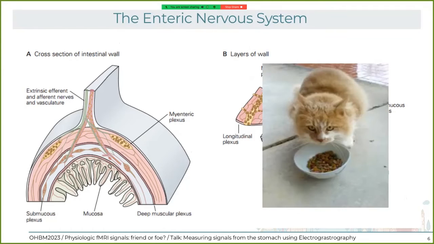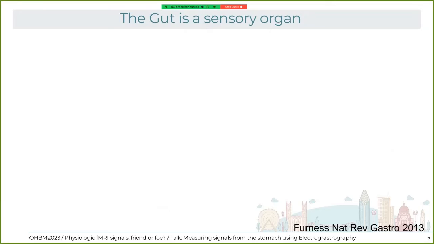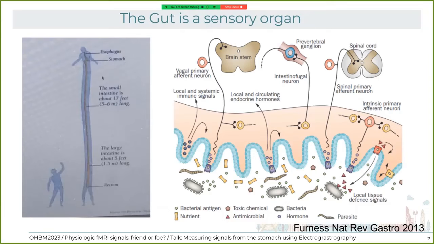Now, also something to keep in mind is that the gut is a sensory organ and is really extended. It's one of the most vulnerable surfaces of our body, and if we iron out all the gut, it's 100 square meters, which contrasts with the 20 square meters of the skin. So this is a cartoon to illustrate a little bit how long the gut actually is.